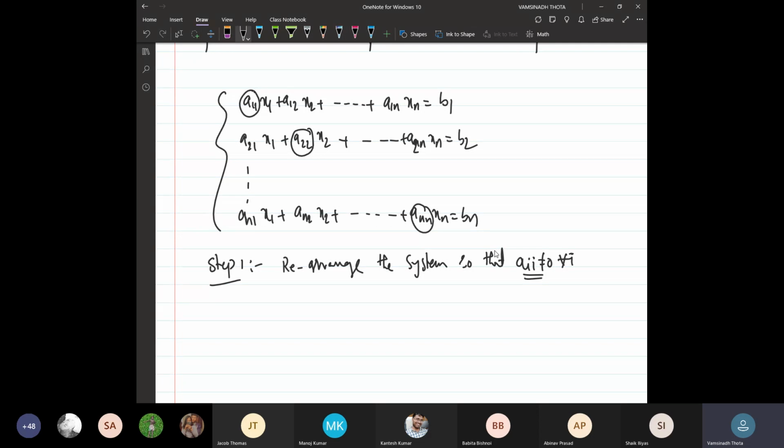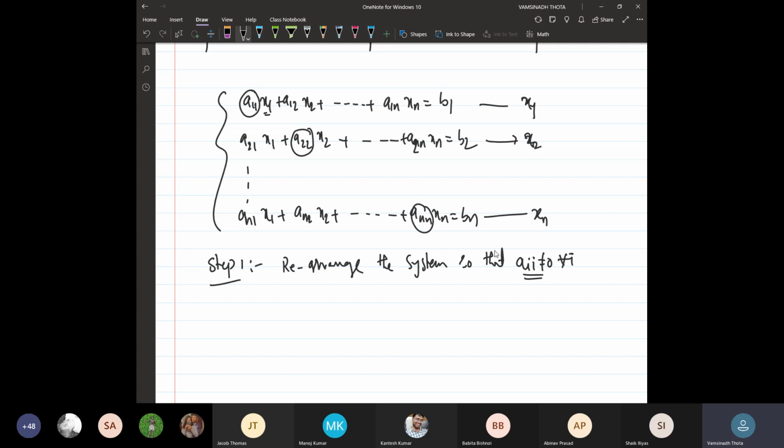Now what the Gauss-Jacobi method actually does: for finding the approximate solution of the first variable, it uses the first equation. And for the second variable, it uses the second equation. And for the nth variable, it uses the nth equation.